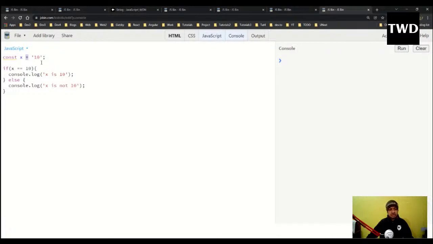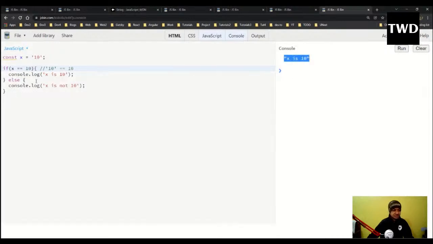In this case, what will happen is it will check whether string 10 is double equal to number 10. In most programming languages, it is false. Both of these things are not the same, so the else part will be executed. But let us see what happens in JavaScript.